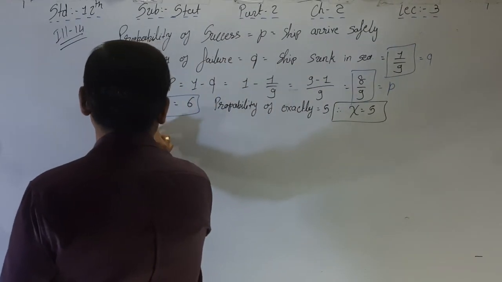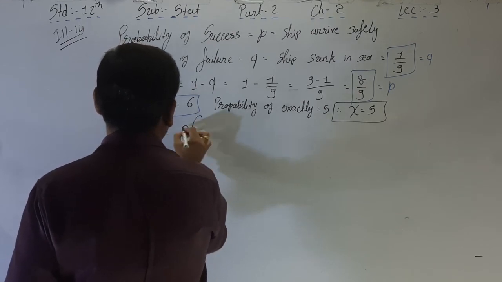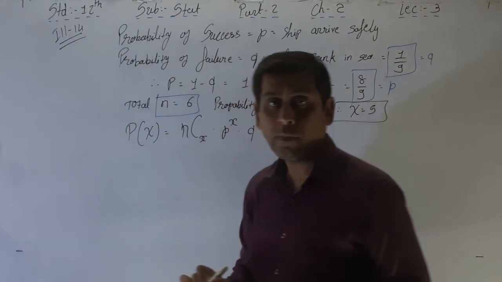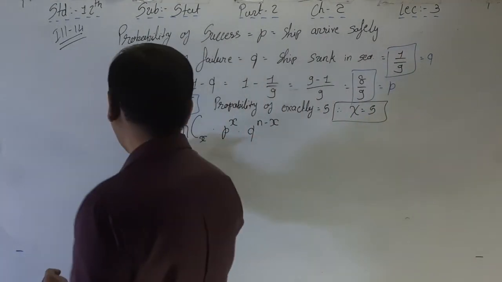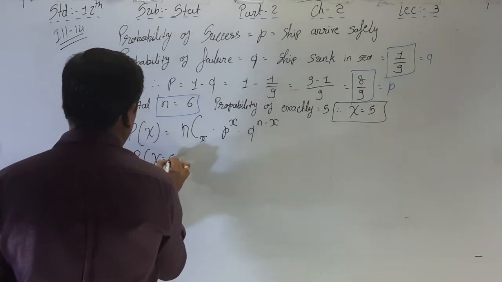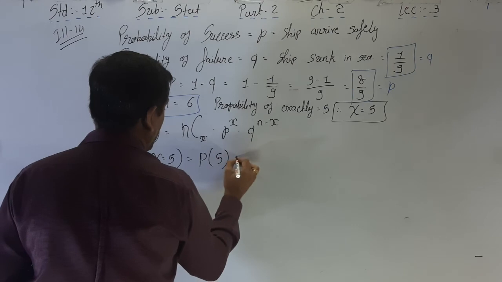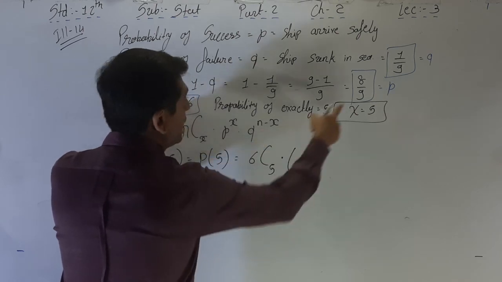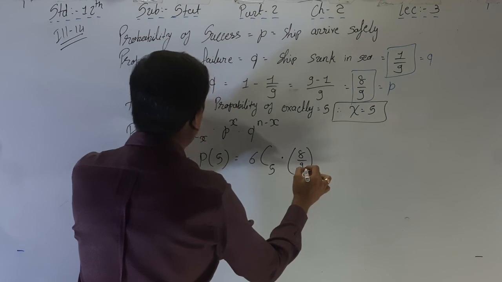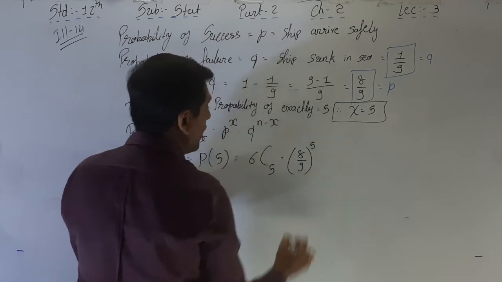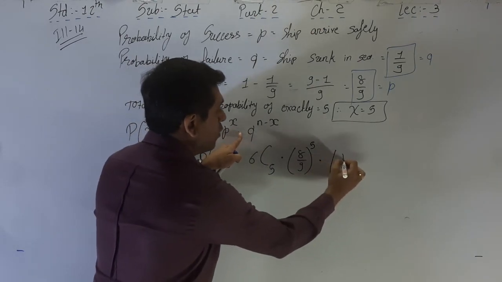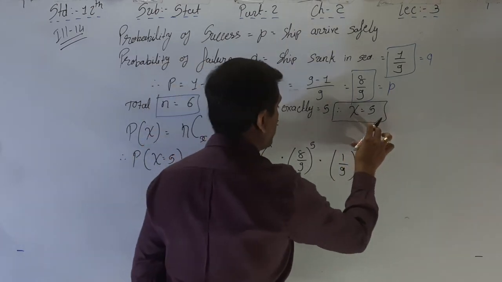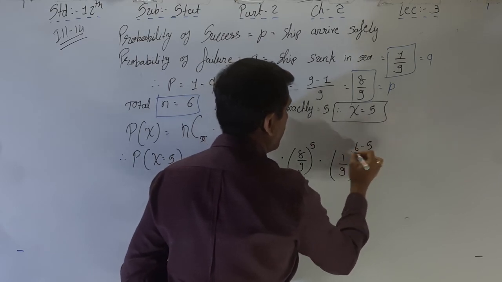First of all, the formula is P of X is equal to NCX into P raised to X into Q raised to N minus X. Now we want exactly 5, therefore P of X is equal to 5 is P of 5, with N is equal to 6, so 6C5 into P is equal to 8 by 9 raised to X, here 5, so 8 by 9 raised to 5, into Q is equal to 1 by 9 raised to 6 minus 5.